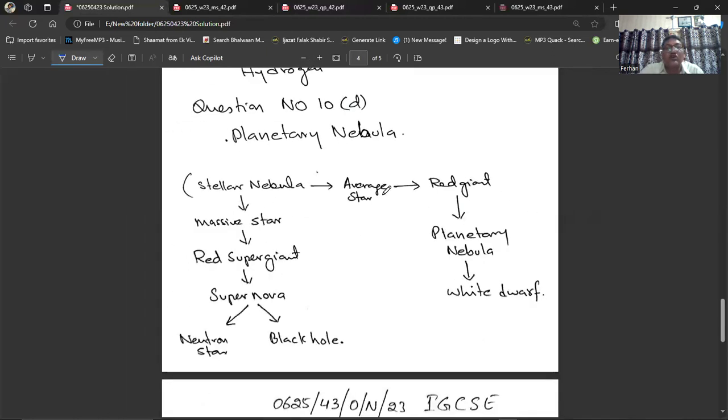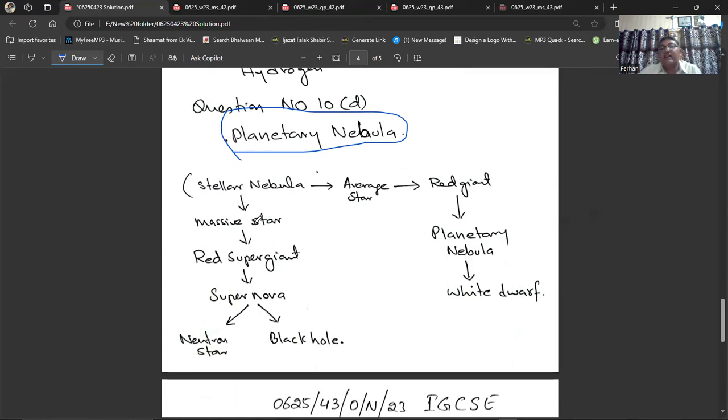Our question is on the average star. From stellar nebula, the average star is formed, the stable star. Then it becomes a red giant. Then it becomes a planetary nebula. This is the answer. You have to write planetary nebula, and then that planetary nebula converts into a white dwarf. Now the stars which are very large.